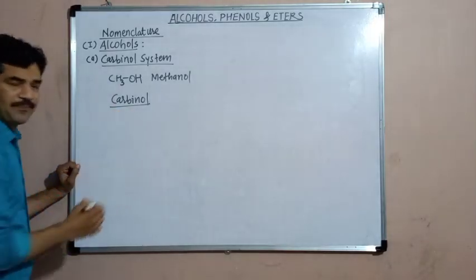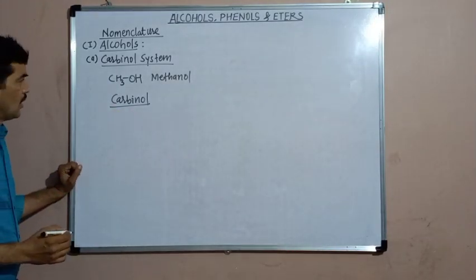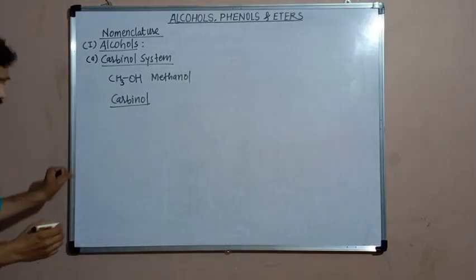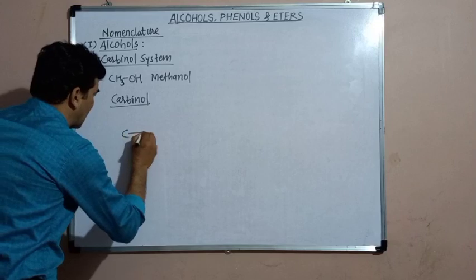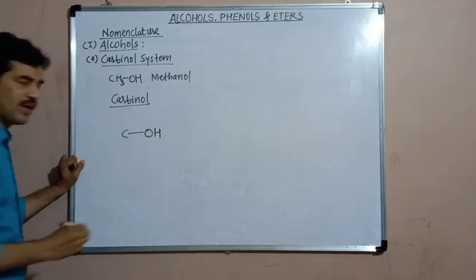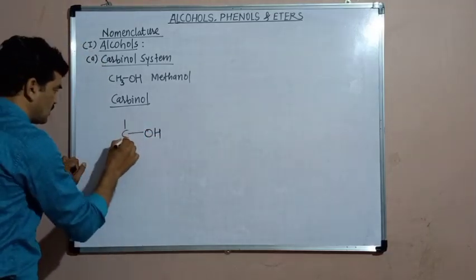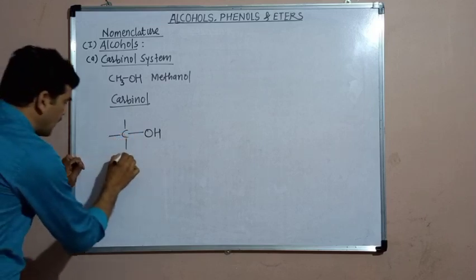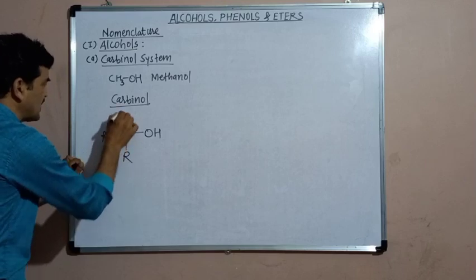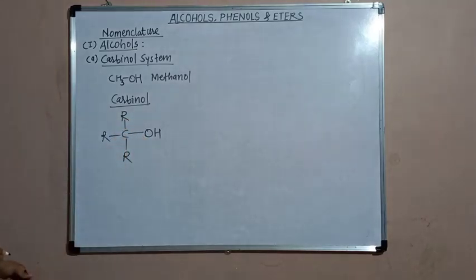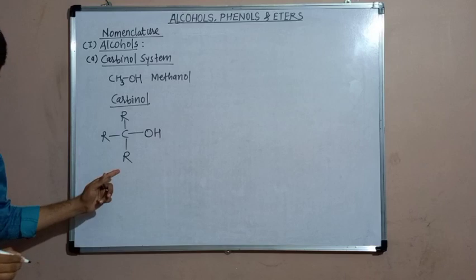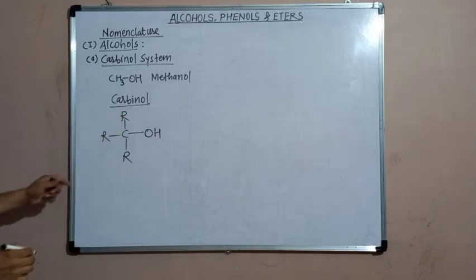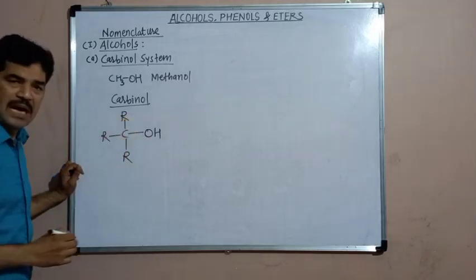And in this system, the alkyl groups which are attached to the alpha carbon, meaning the carbon atom to which the OH group is attached, are named in alphabetical order if these alkyl groups are dissimilar.